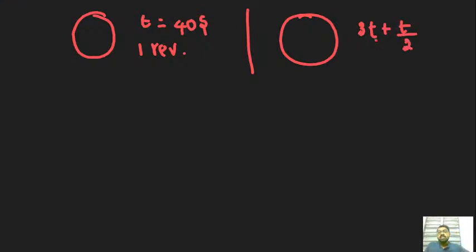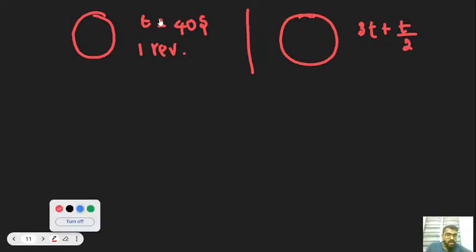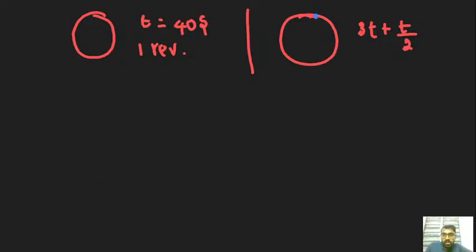Let's consider that 3t is complete. Let's consider the starting point to be A and move from this point. This is for one revolution, and that is for one time.